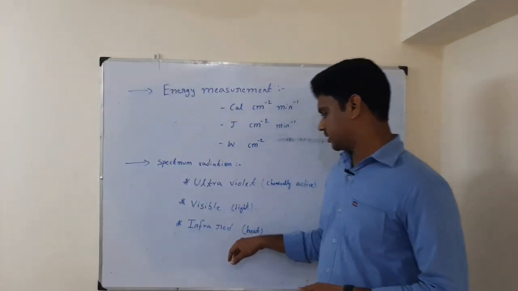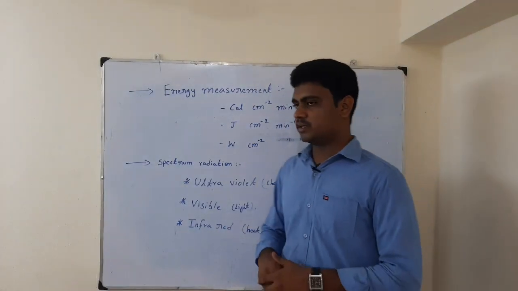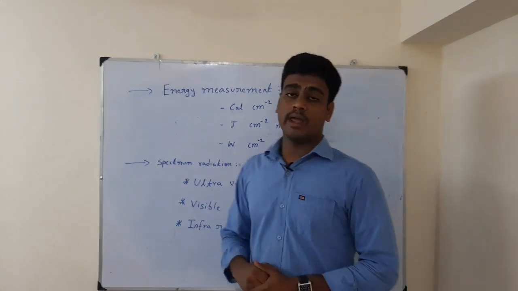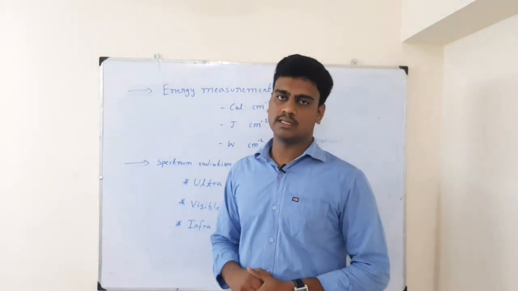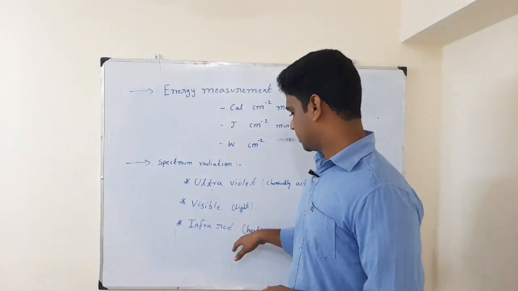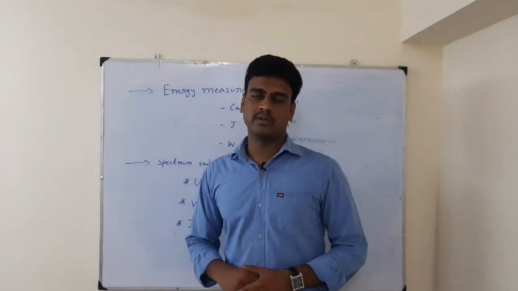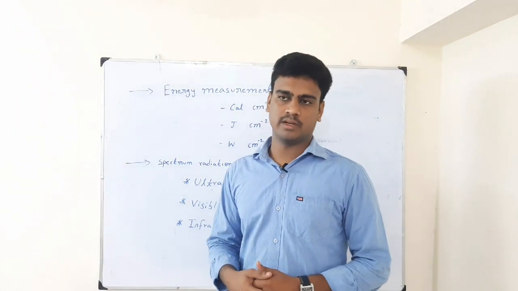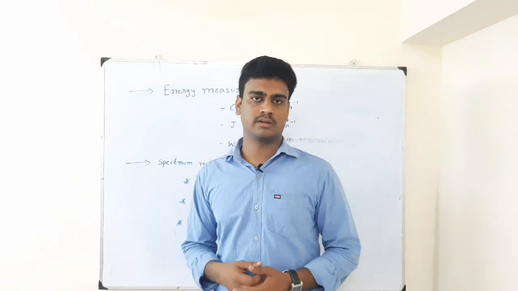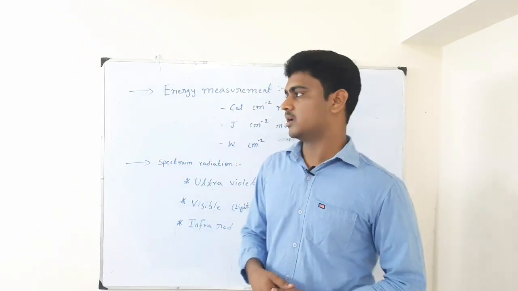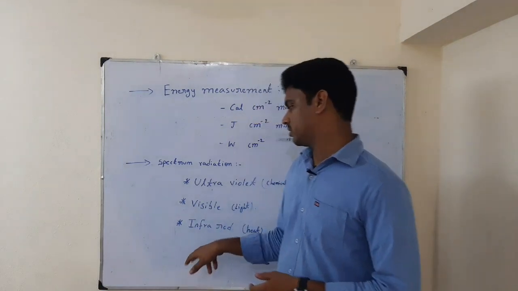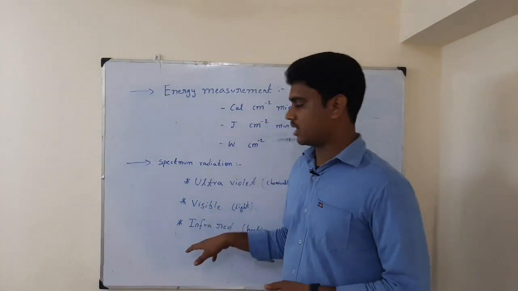Then the infrared rays. Infrared rays don't participate in photosynthesis, but they give heat energy, that means thermal energy. Because of this, transpiration is happening, evaporation is happening, and even for the human body, dehydration and sweating are happening. So infrared rays and visible rays are very important for human life, even plant life.